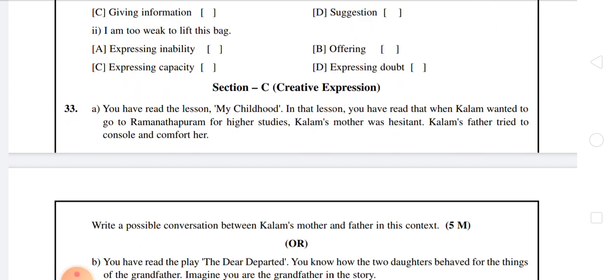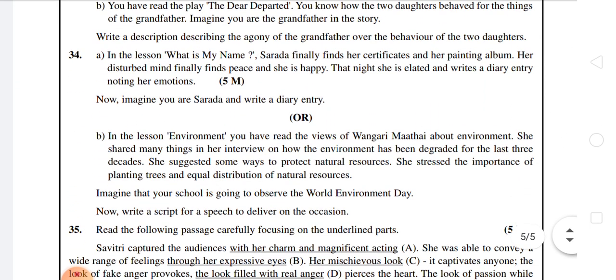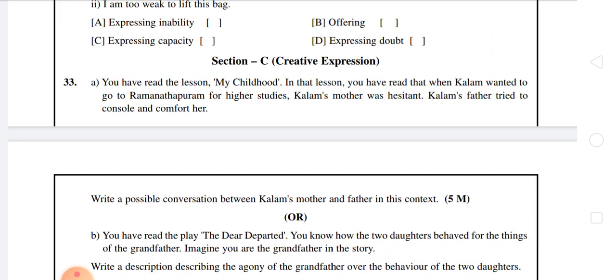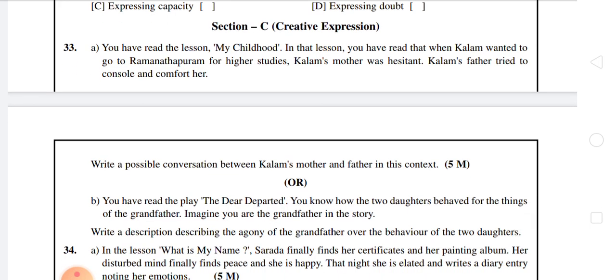Section C, creative expression. I'm very sorry for that. So in this we will get questions 33, 34 and 35. In 33 we get one conversation or description, and we have to write any one. If you write any one of these two, you will get 5 marks. So 33rd question, A, B. If you write A or B, you will get 5 marks. So choose anything. What would you like to prefer to write in your answer book?